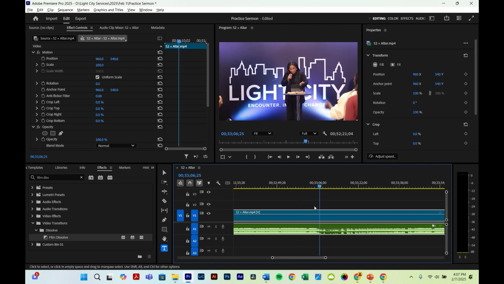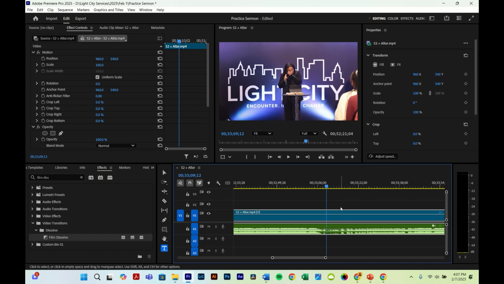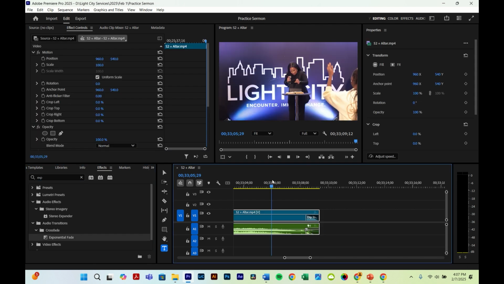Okay, so I believe that I found it right here. So once you find the end point, just make sure you're using an area where there's a pause, and then you just want to make a cut and Control K it and delete the rest of it because you don't need that. And we're just going to put a dip to black. If you go back to effects here, an exponential fade, just play it.